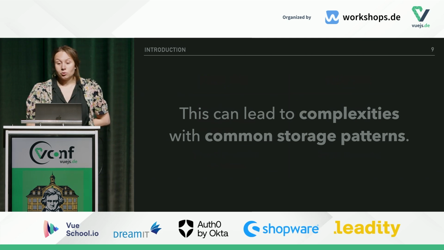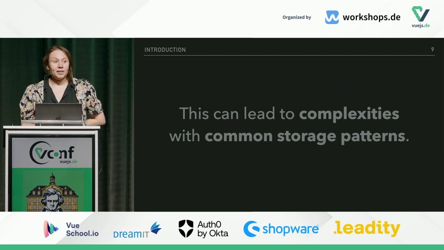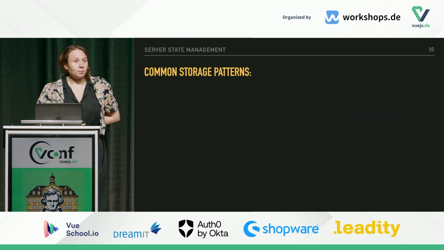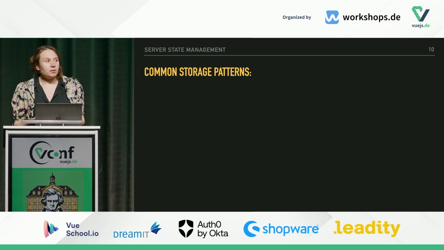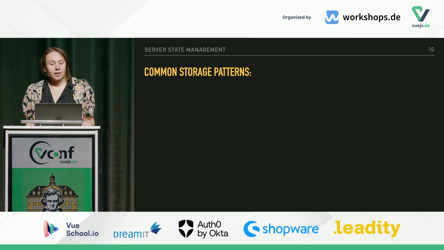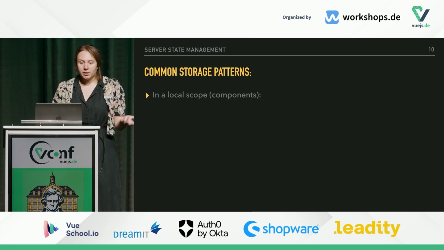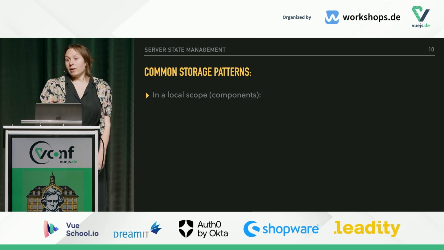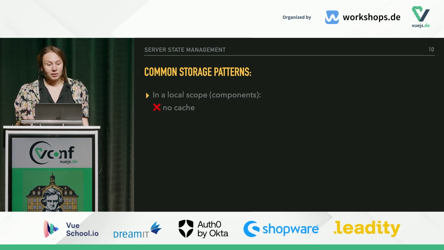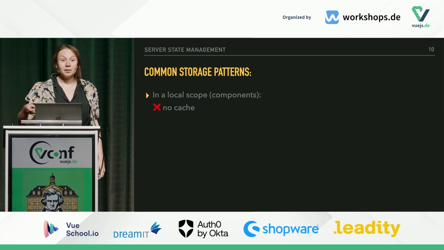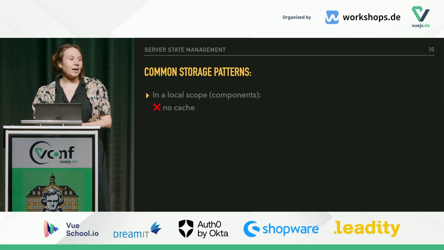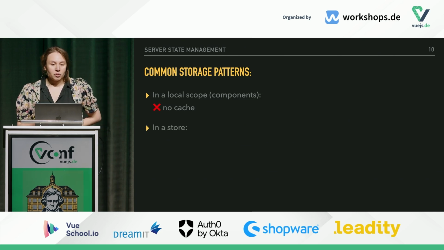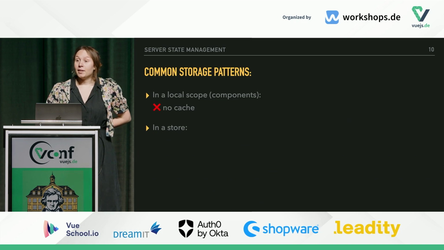These 2 points can lead to complexities with common storage patterns. What are common storage patterns? Generally speaking, when we think about keeping our data in our application, the most obvious pattern is to keep it in a local scope. For example, in a component. That's really the most obvious one. There is, of course, a limitation, which is we don't have cache. When our component is unmounted, the data is gone, and we will have to fetch it again once we remount this component. So what can we do? We can put the data in a store, right?